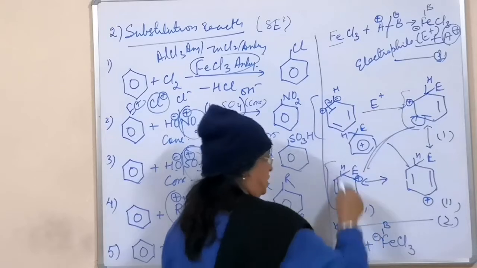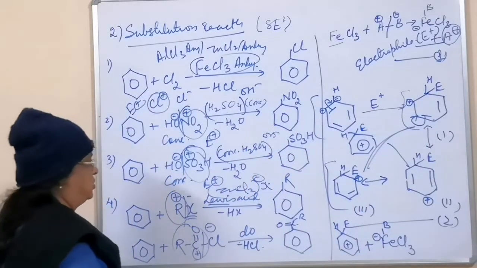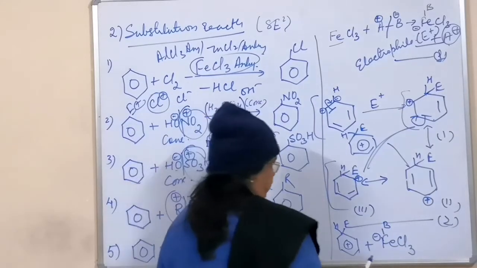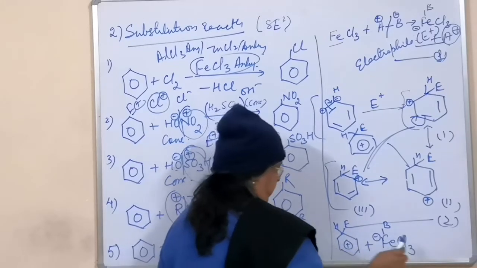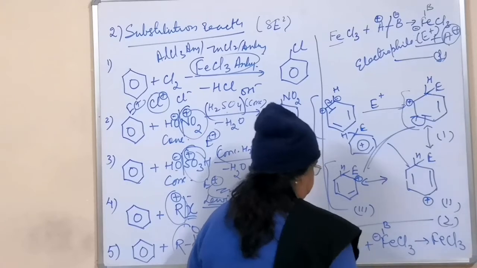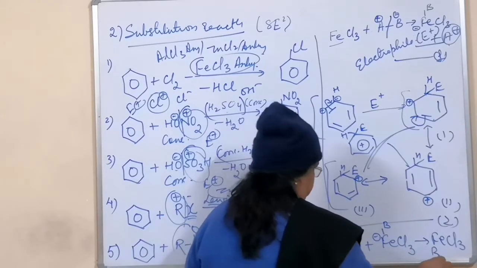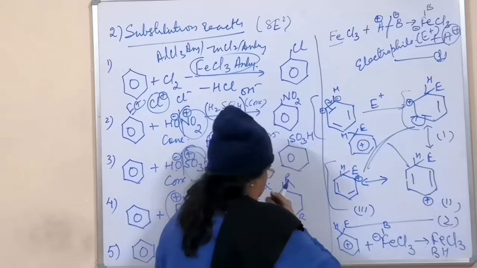If you know this mechanism in general, you can do any kind of reaction out of these five. So in this case, what will happen? This will be trapping one hydrogen out from here, and FeCl3 will be re-established, and B and H will combine, and a byproduct will be formed.